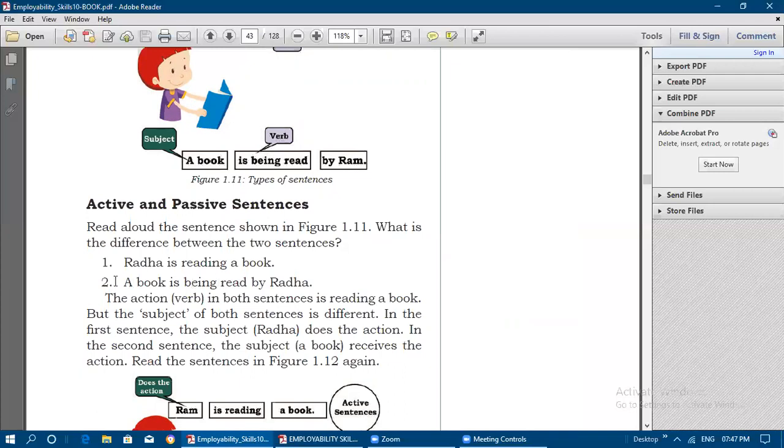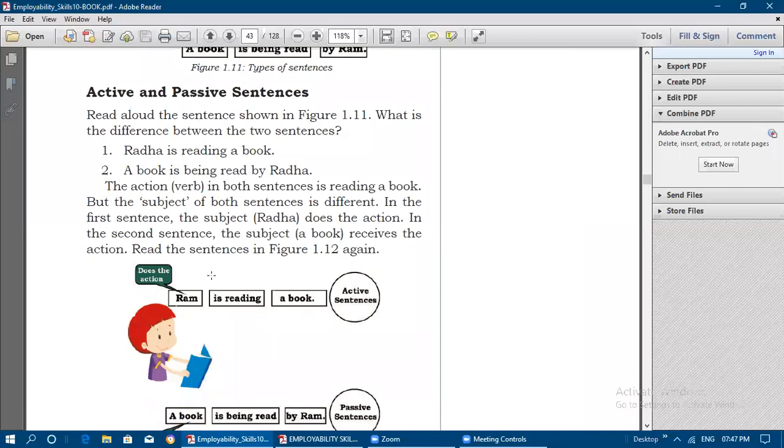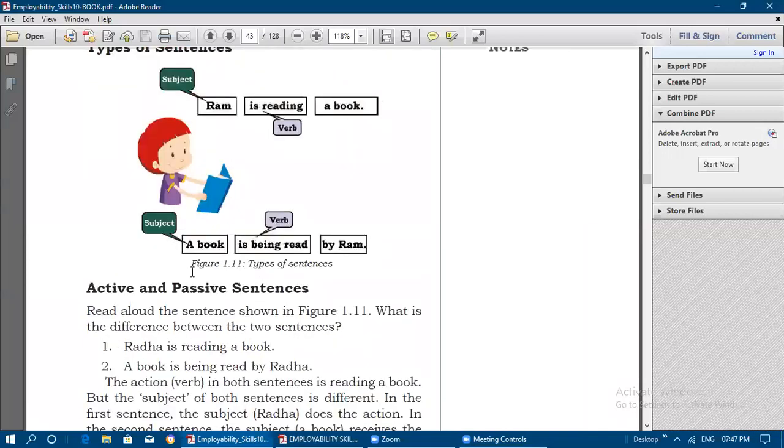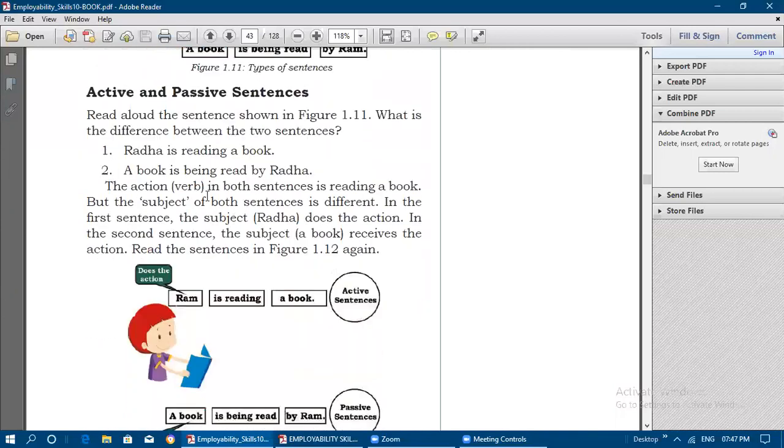Read aloud the sentences shown in figure 1.1. What is the difference between the two sentences? Here Ram is reading a book. A book is being read by Ram. Here Radha is reading a book. A book is being read by Radha. The action verb in both the sentences is reading a book, but the subject of both the sentences is different, because in the first sentence the subject is Radha, in the second sentence the subject is book.